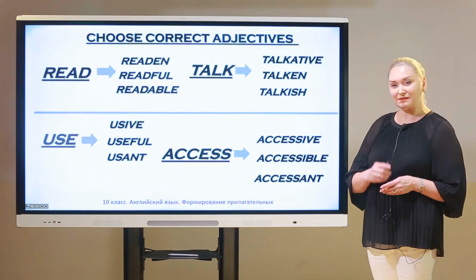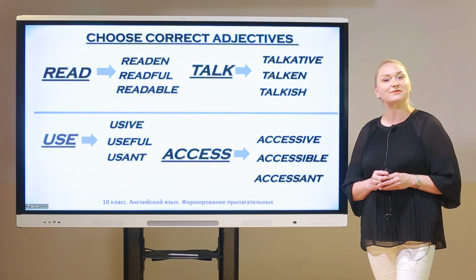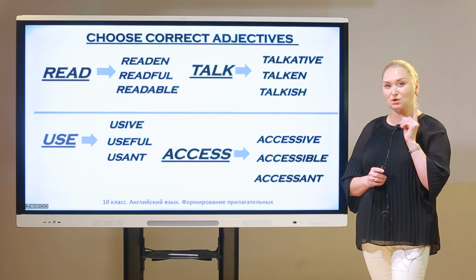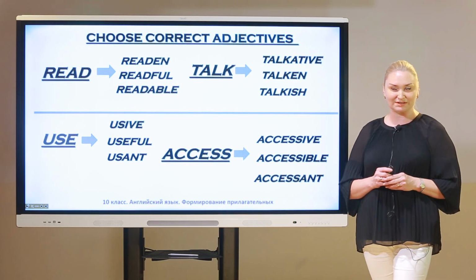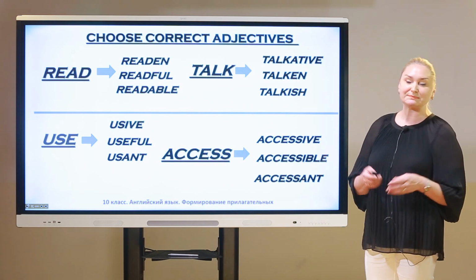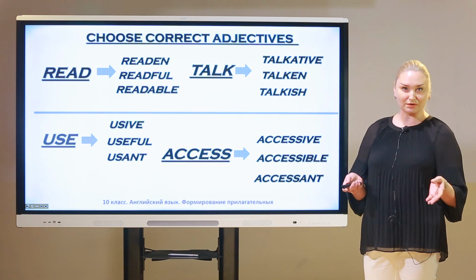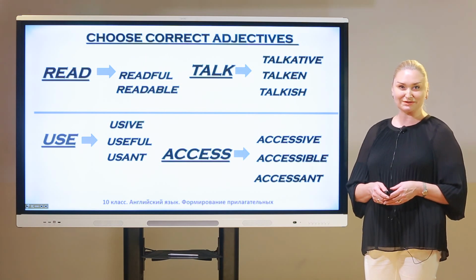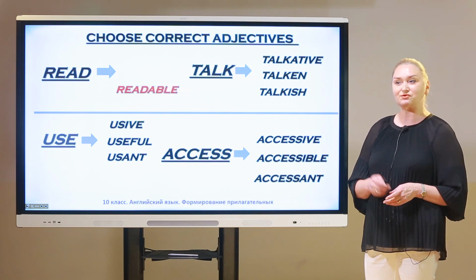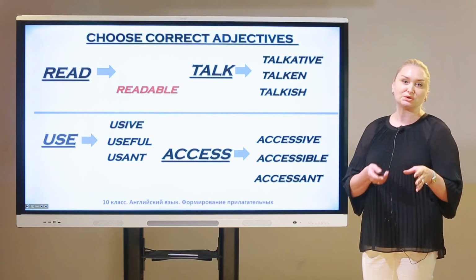Thanks, but we continue doing our exercises. So, there are 4 words given, and your task is to choose just one right variant of adjective. Let's get started. The verb to read. Reading, readful, readable. Which is wrong? Reading, no, it doesn't exist. It's wrong. Readful, it's wrong, of course. And readable, yeah, that's perfect, because it has the ability to read something.